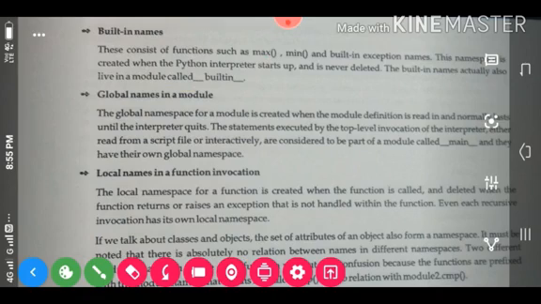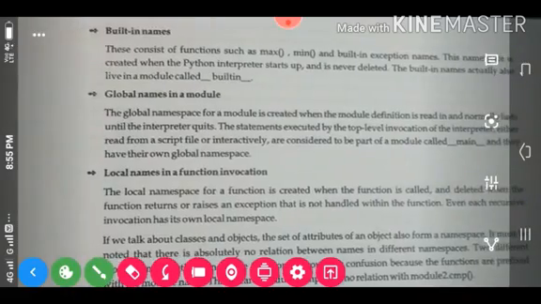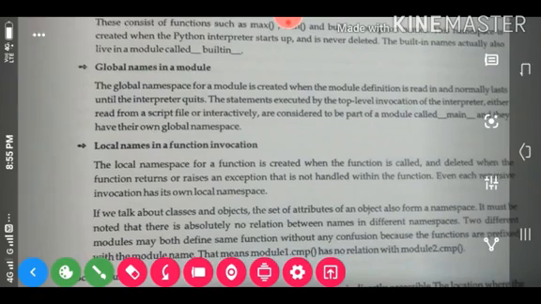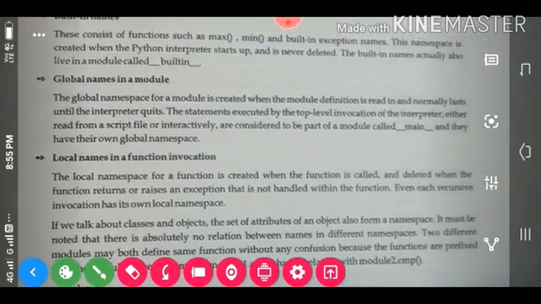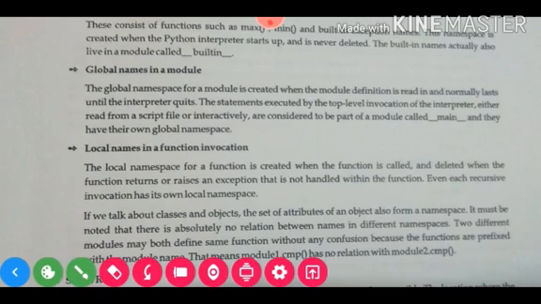So, global names in modules. The global namespace for a module is created when the module definition is read in, and normally lasts until the interpreter quits. The statements executed by the top-level invocation of the interpreter, either read from a script file or interactively, are considered to be part of a module called main, so they have their own global namespace.